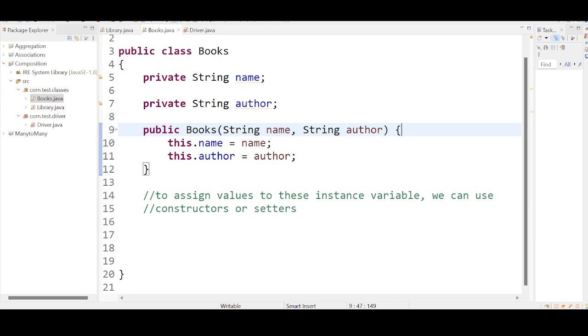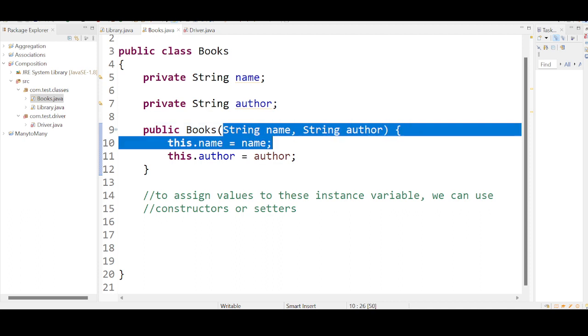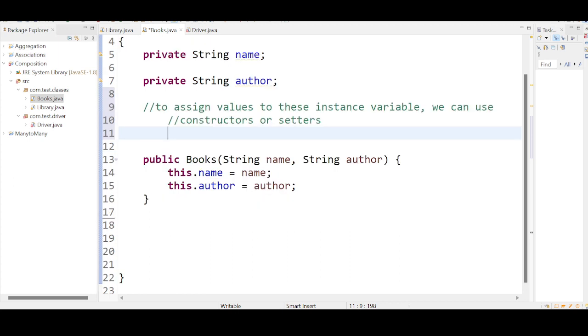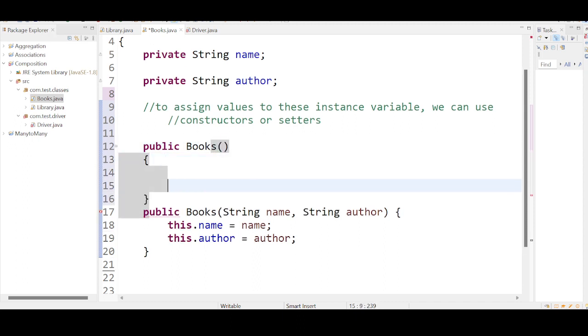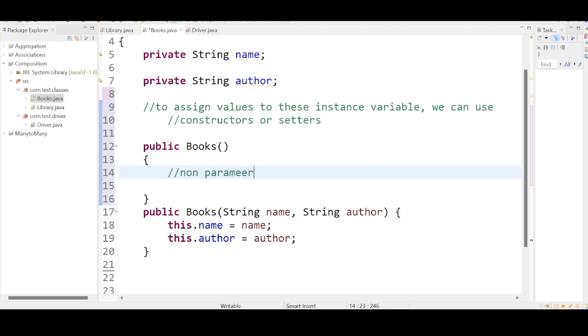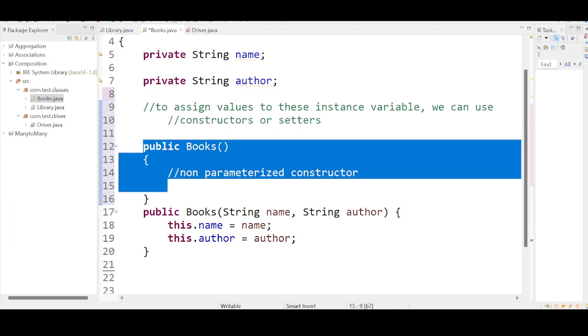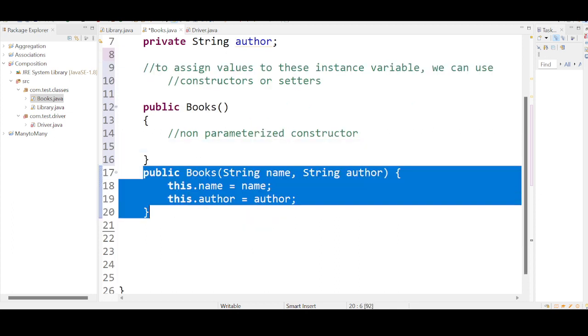And always remember, whenever you are creating a constructor which accepts some parameters, please ensure that you are also placing a non-parameterized constructor, that is, public books, an empty constructor. This is mandatory, a compulsion, to avoid conflict. Now you have a constructor.